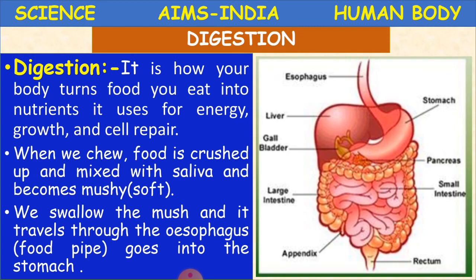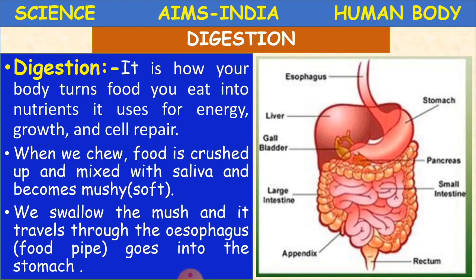And those nutrients must help us with our energy, growth and cell repair. We said our body is made up of cells. So many cells together make tissues, so many tissues together make organs, and so many organs together make a complete human body. So it is very important for us to have this energy, growth and cell repair.